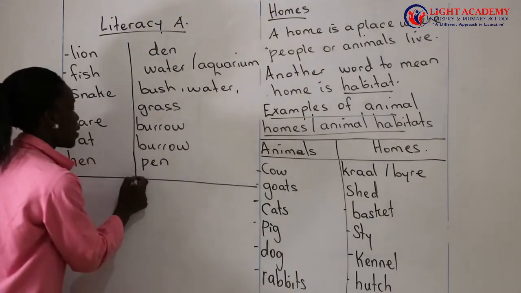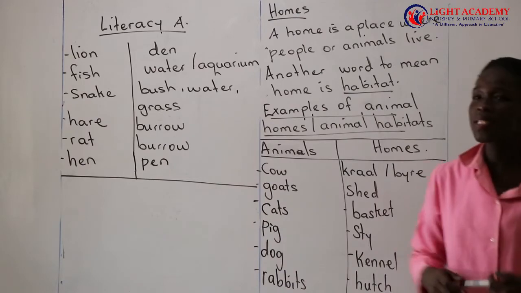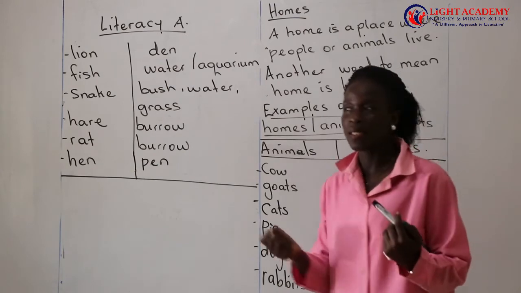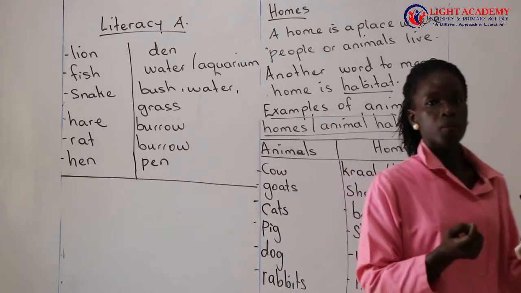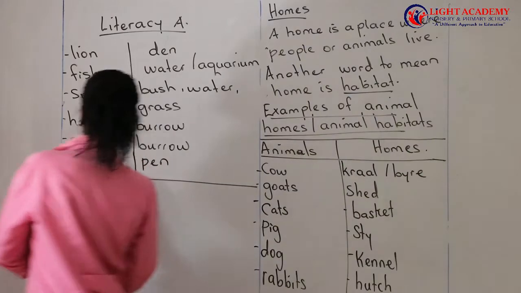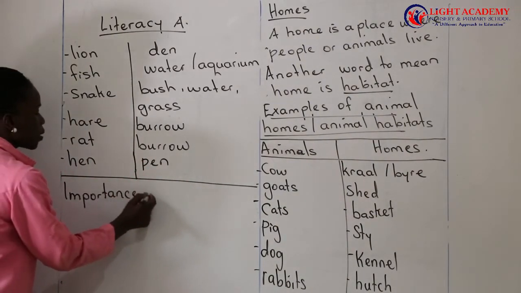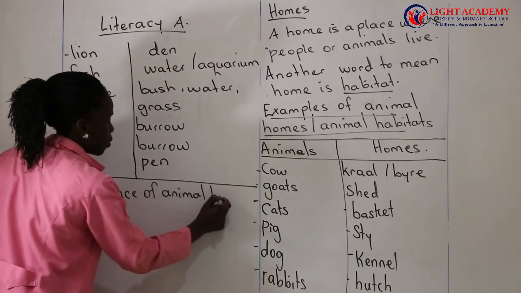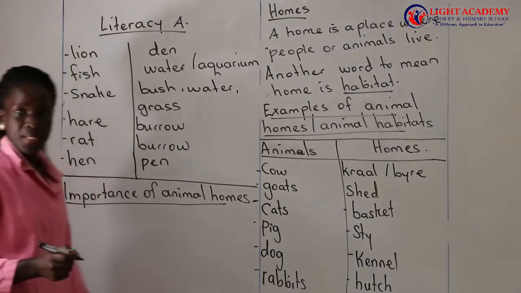Now, let's look at the importance of these homes to animals. Homes are really important for us, including human beings. We human beings really need a home. And why do we need those homes? Why do animals also need homes? Homes are very important. So, let us look at the importance of animal homes, or the animal habitats.